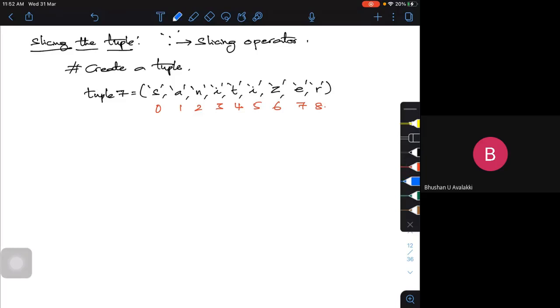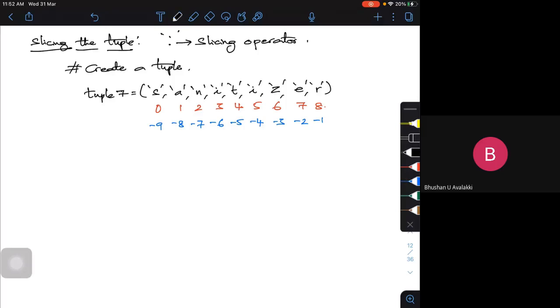With negative indexing, it is -1, -2, -3, -4, -5, -6, -7, -8, -9. I have marked this.